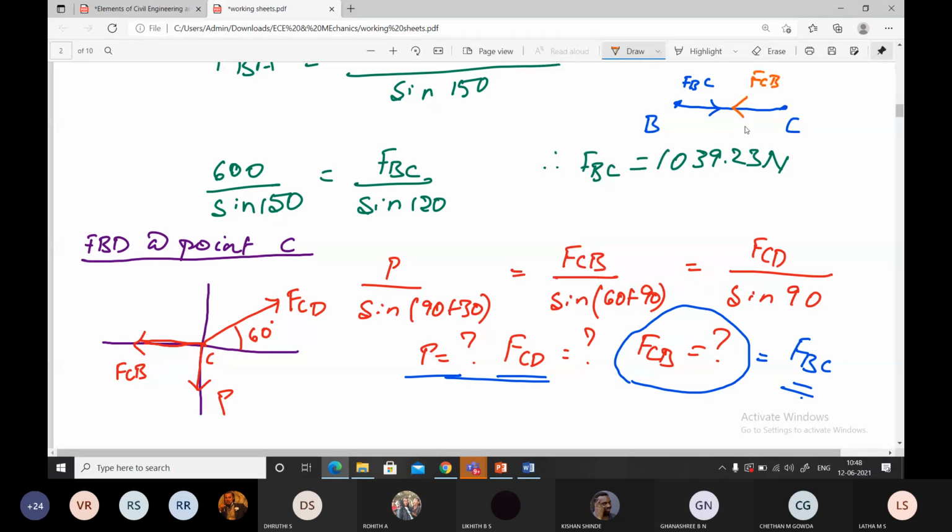Both are equal and opposite in direction. So BC will be in horizontal position only. FBC is equal to FCB. The same force has to act in the segment of BC. Whatever FBC value you have is also equal to FCB. Got it? Yes or no?